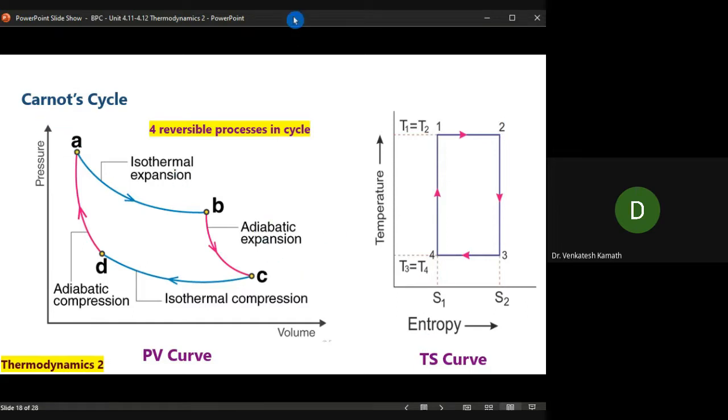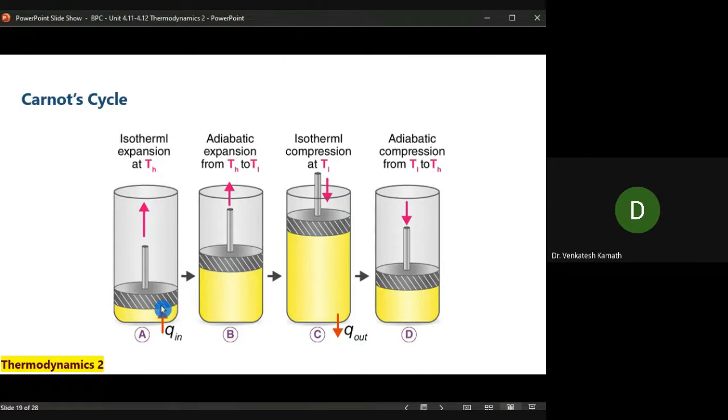Please note, Carnot cycle is an ideal cycle, hypothetical cycle. What is the use of this? Let us go ahead and see. In terms of a piston cylinder assembly, for an isothermal expansion, from the surrounding, Q amount of energy is absorbed. Okay, this is step 1. Then because of that, it will expand from this position to this position, isothermal expansion. Then it will expand suddenly, adiabatically, means there is no absorption of heat in step 2. It suddenly expands, that is adiabatic expansion, volume increases.